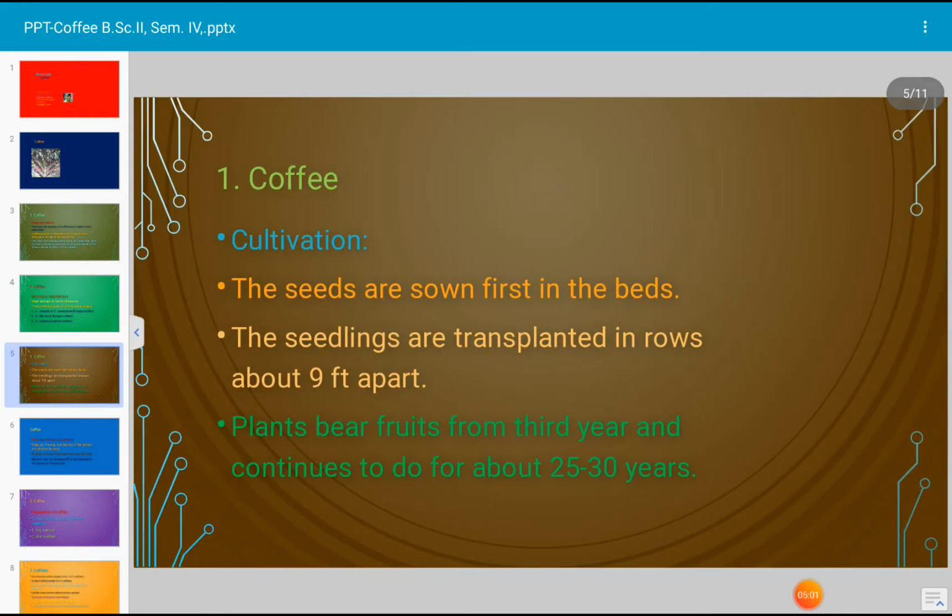Let us see how the coffee plants are cultivated, how they are grown in the field. Coffee plants require elevated land and grow very best on highlands at a height of 4,500 feet or so.